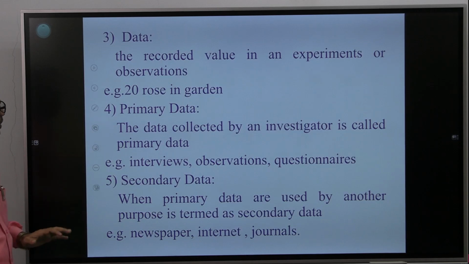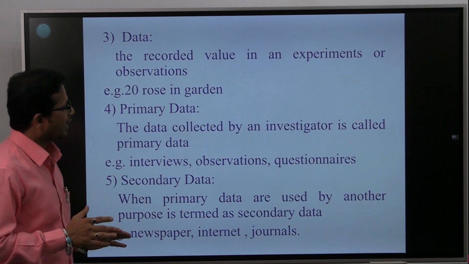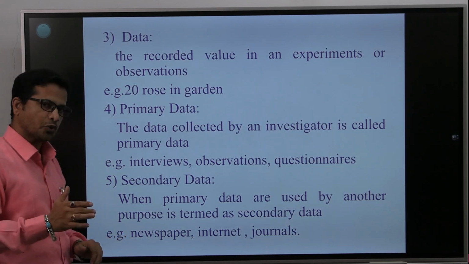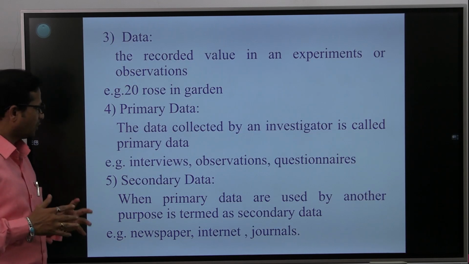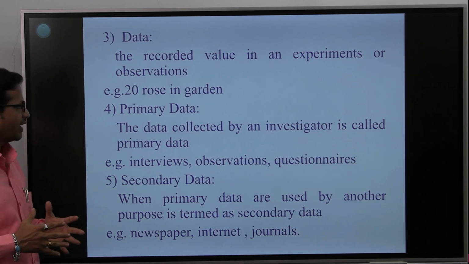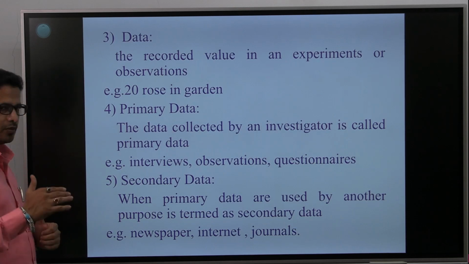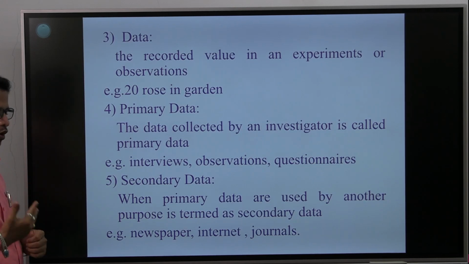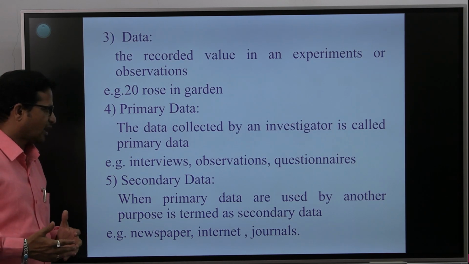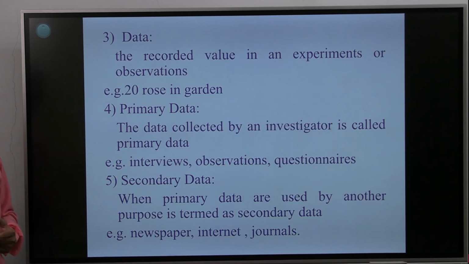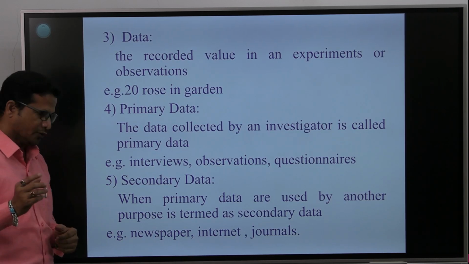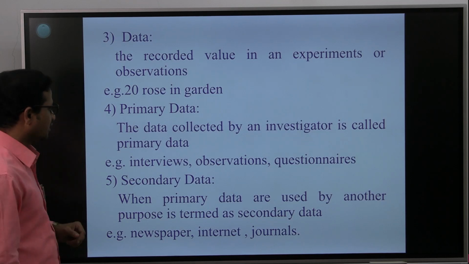Then data: the recorded value in an experiment or observation is known as data. Example, 20 roses in the garden. Fourth one is primary data. The data collected by an investigator is called primary data, like interviews, observation, questionnaires. Then secondary data: when primary data are used for another purpose, it is termed secondary data. Example, newspaper, internet, journals.